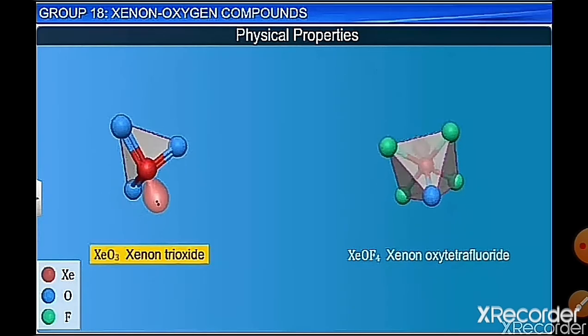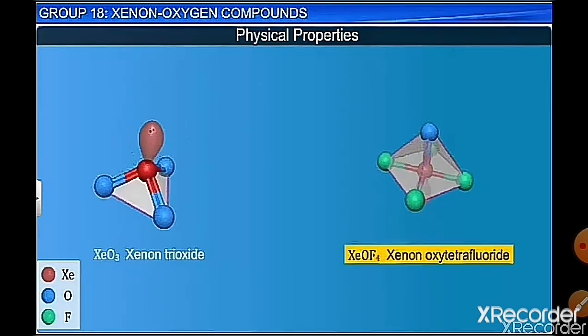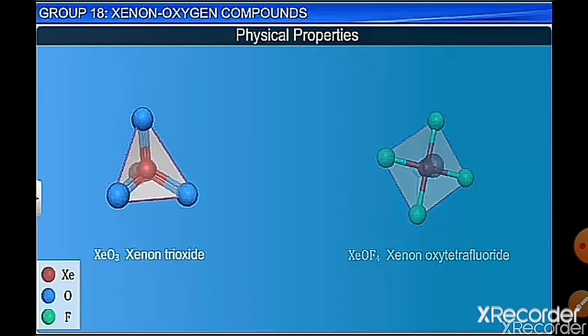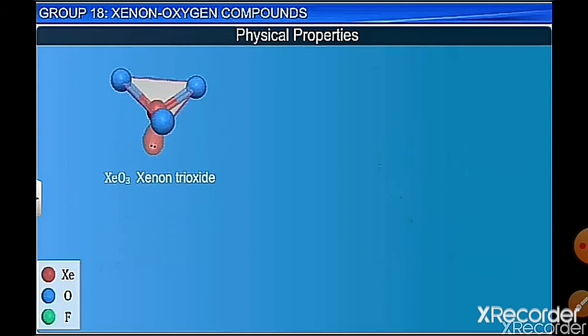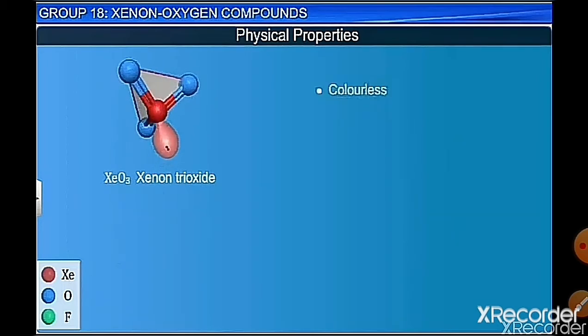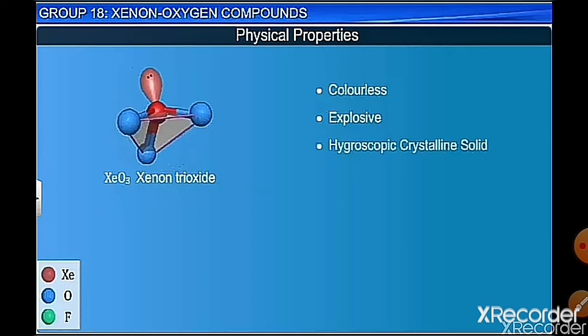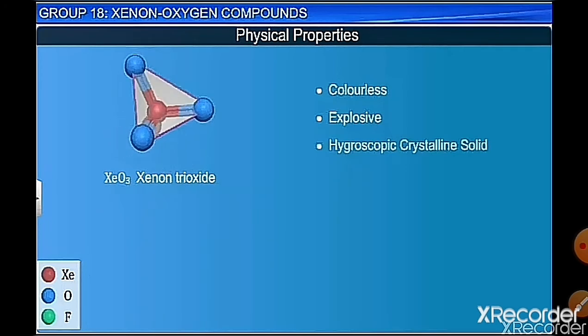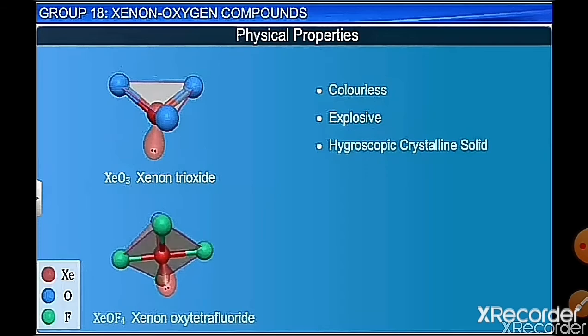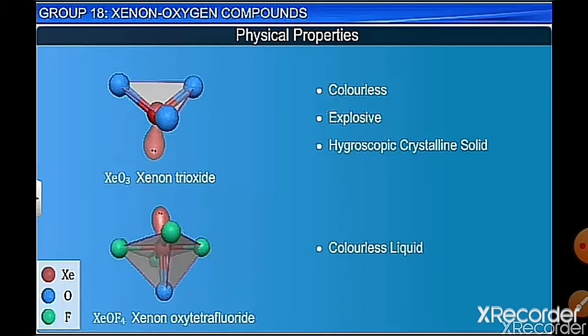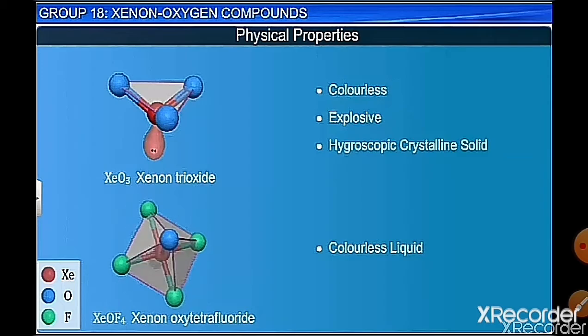Physical properties of XeO3 and XeOF4. So what are the physical properties? Now xenon trioxide is a colorless substance. It is highly explosive and a hygroscopic crystalline solid, that is, it absorbs water. And XeOF4 is a colorless liquid.